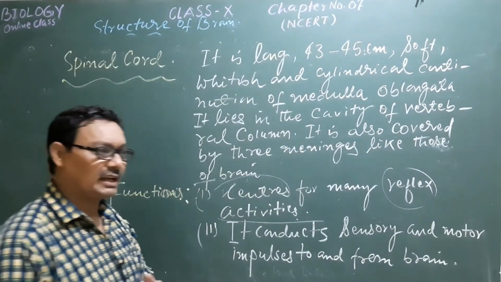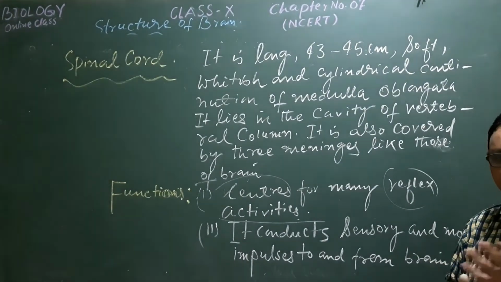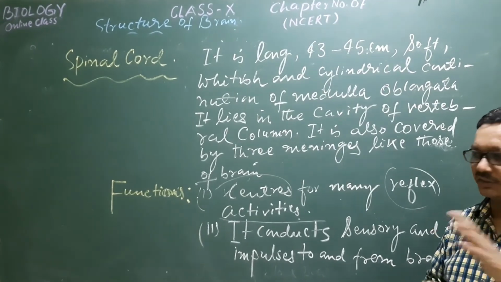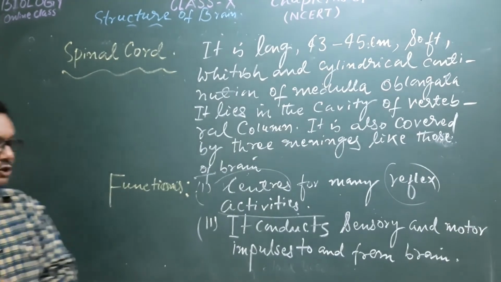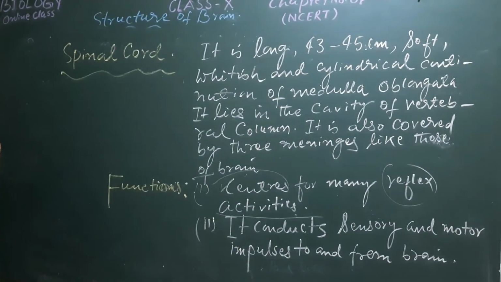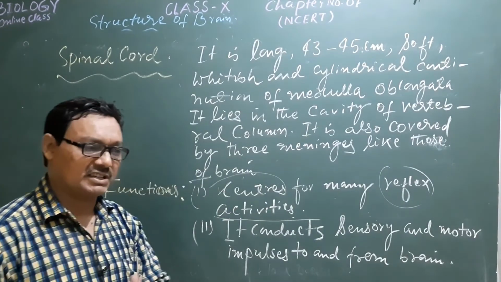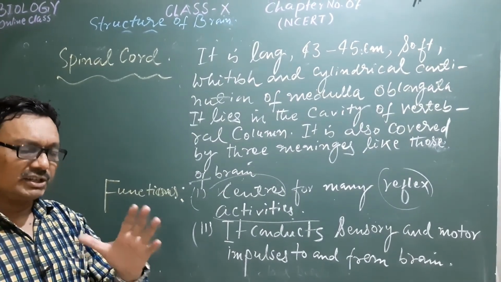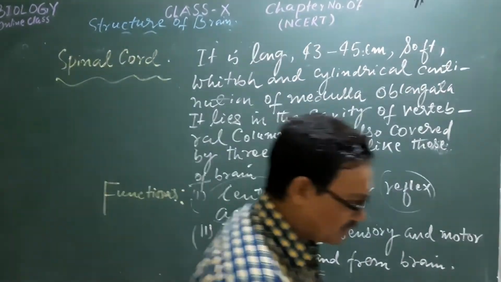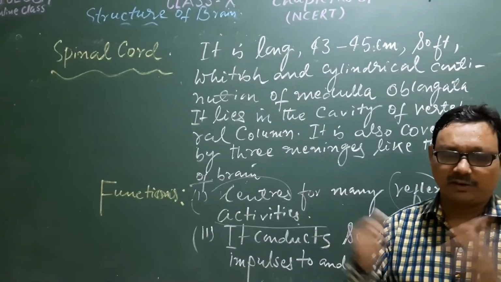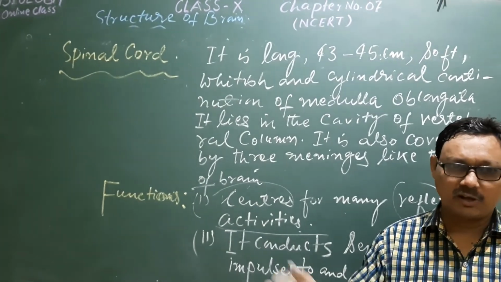Later on we saw the component parts of the human nervous system: central nervous system, peripheral and autonomic. Later we studied the central nervous system in detail, meaning the structure, the names of the different parts of the brain and their important functions. In this session we have completed all these things.